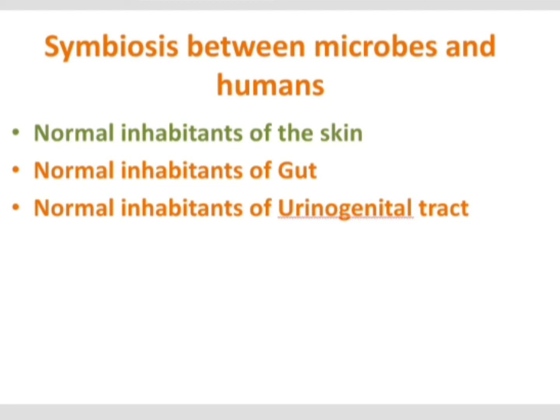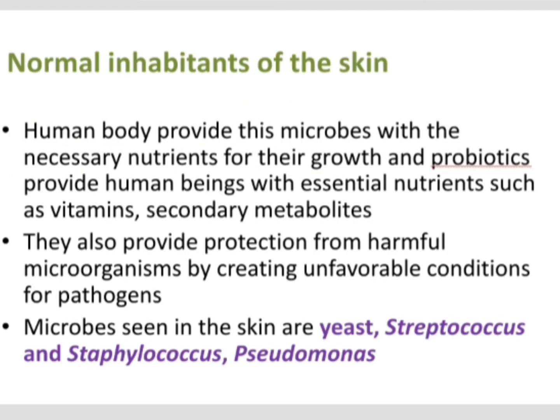So, the normal inhabitants of the skin. Normal inhabitants of the skin, human body provide microbe with the necessary nutrients for their growth, and this probiotic microorganism will provide certain essential nutrients like vitamins and secondary metabolite that are beneficial to the human growth. Then these normal inhabitants will provide protection from harmful microorganisms by creating unfavorable conditions for the pathogens.